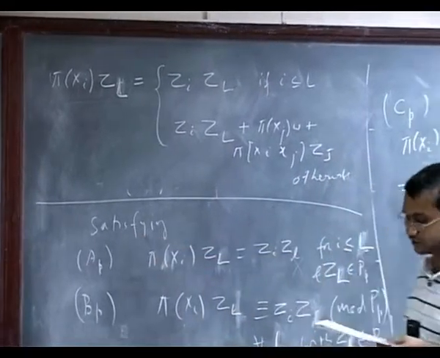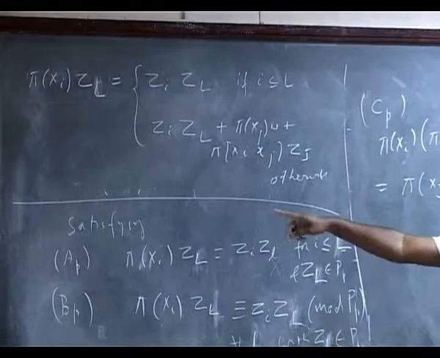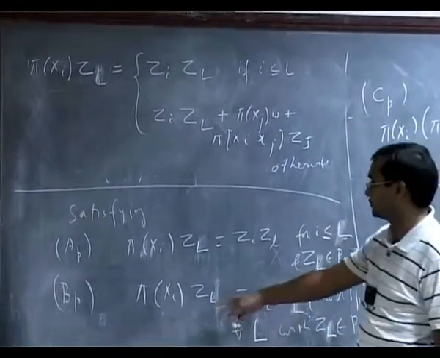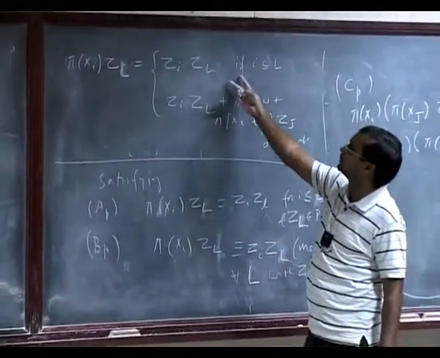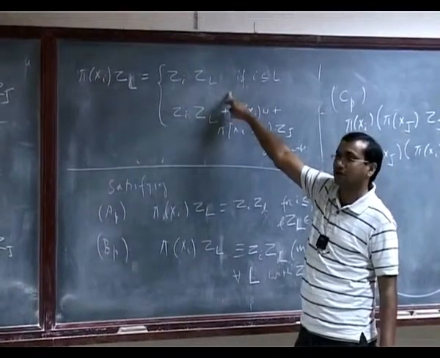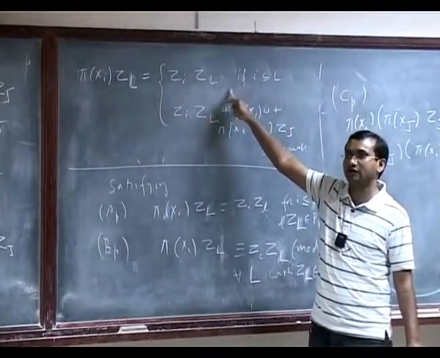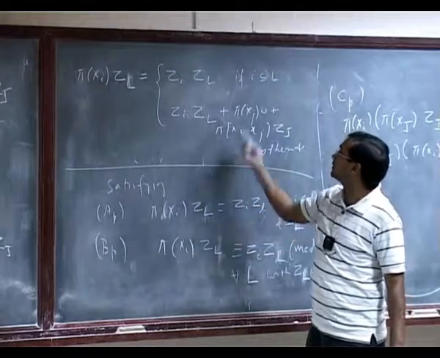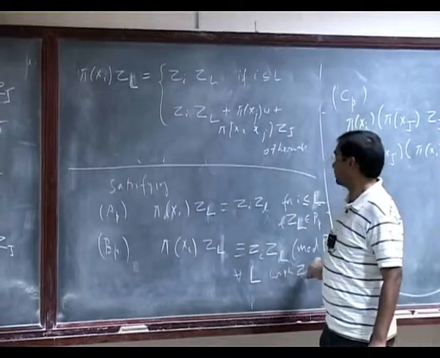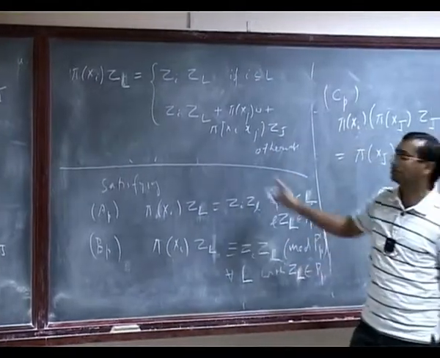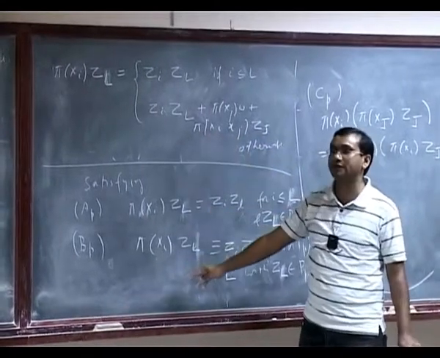I showed why one is to do that, and in doing that I have already made use of this B_p. A_p is forced anyway, so once I define it like this, A_p is already taken care of. B_p automatically comes because these two are in lower order, so B_p is automatically satisfied.